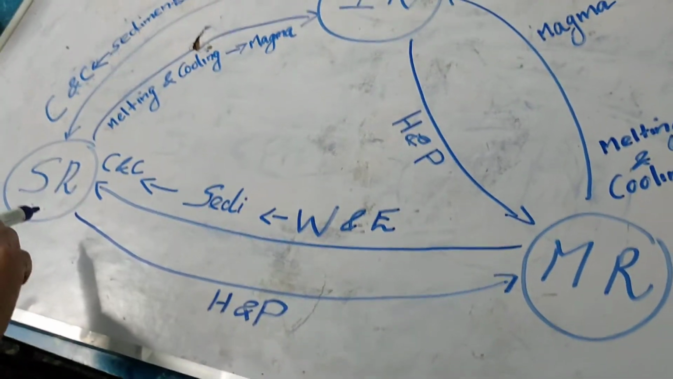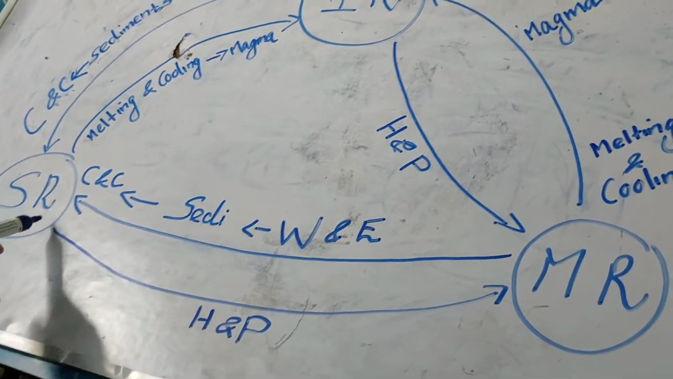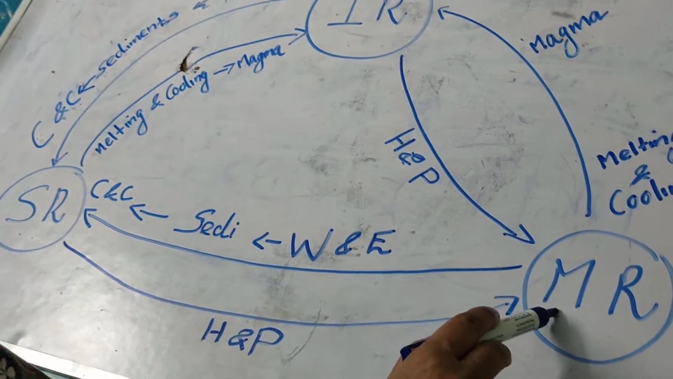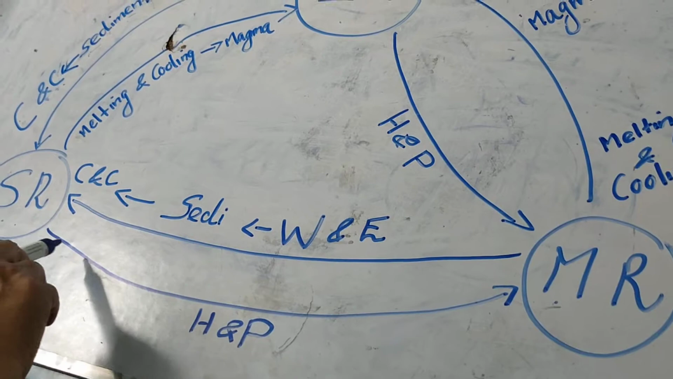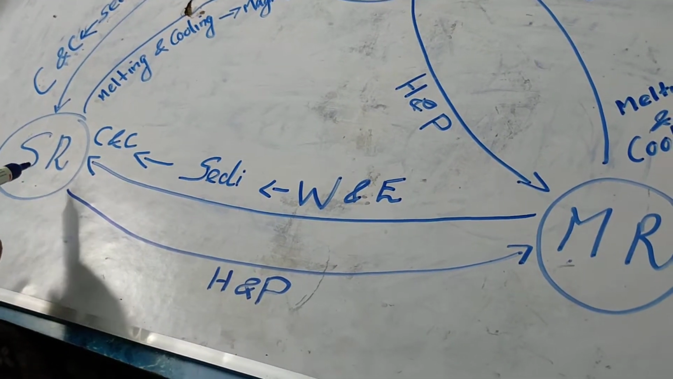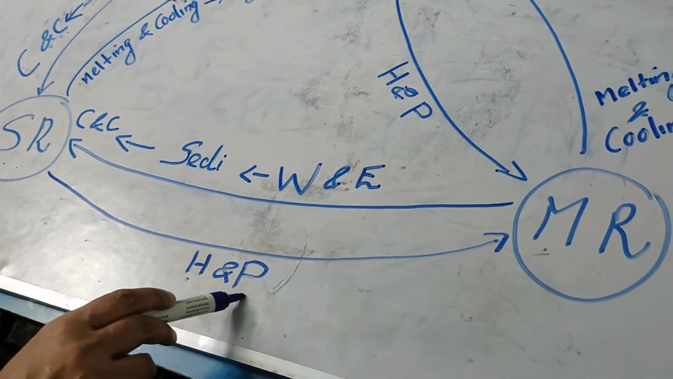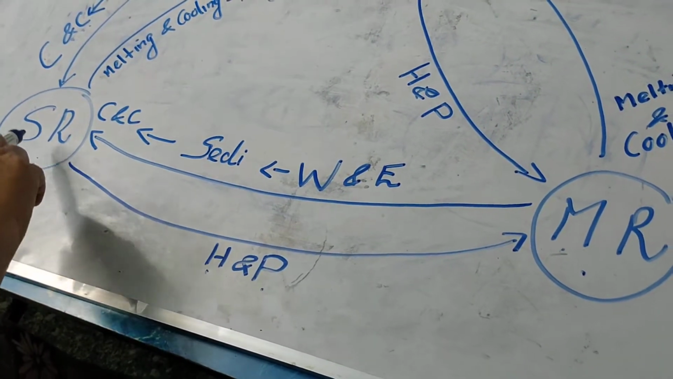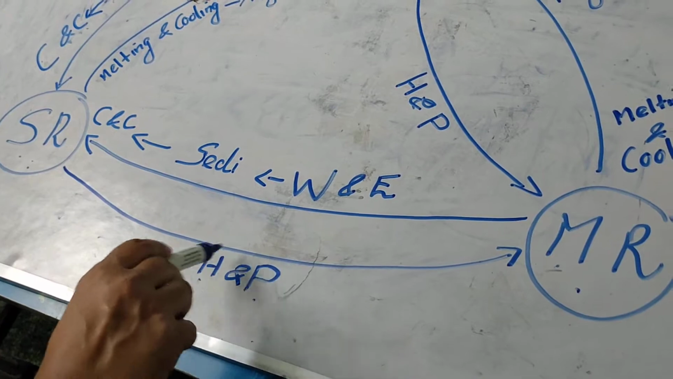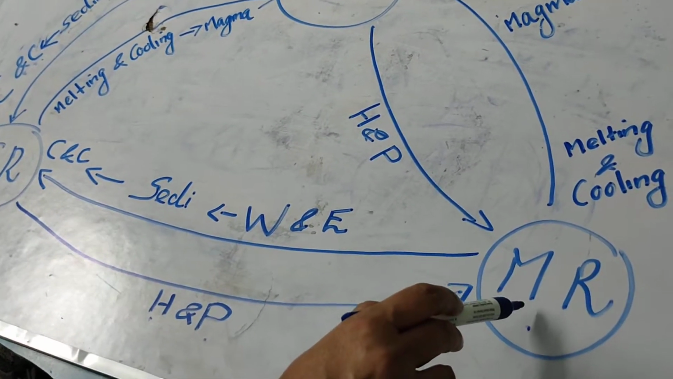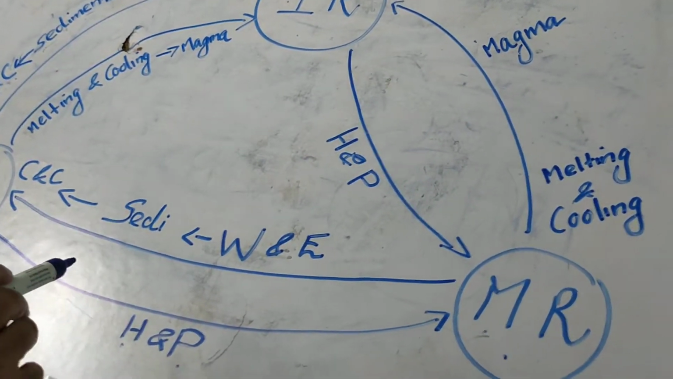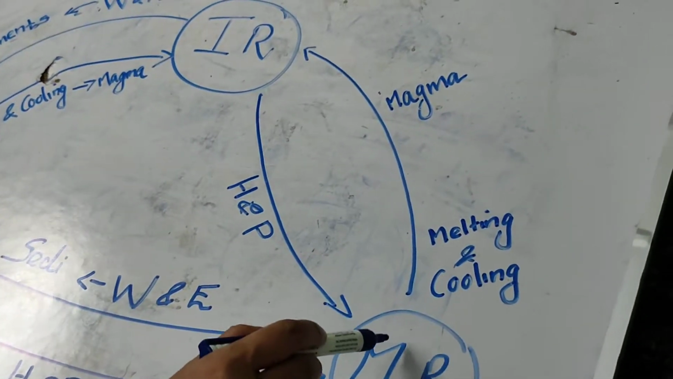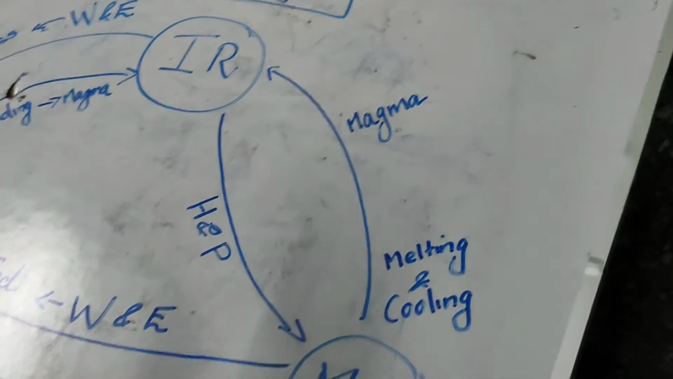Simple. Now let's see how sedimentary rocks become metamorphic rock. We already know that if we subject other kinds of rocks to high pressure and heat, it becomes metamorphic rock. So when sedimentary rocks go through high pressure and heat, they become metamorphic rock. Simple. Now let's see how metamorphic rock becomes igneous rock.